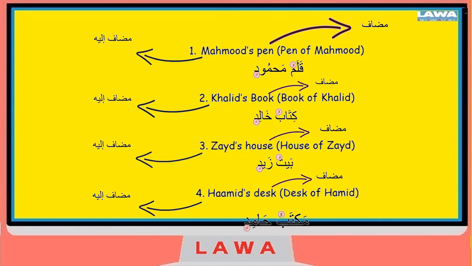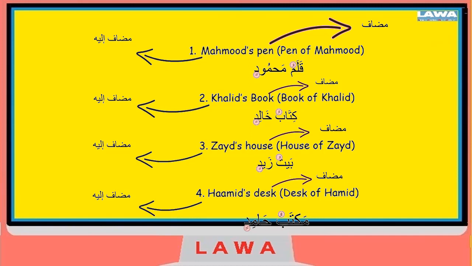Maktabu Hamidin. Now that you've looked at a few examples, the concept will be a little bit easier to understand. So when we are talking about something as complex as mudaf ilayh, you'll realize it is not really as complex as it is made out to be. It's actually quite simple. Look for a sentence where something belongs to somebody, or something that is owned by somebody, or something that is being referred to somebody.